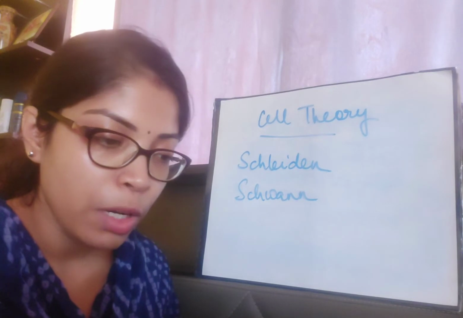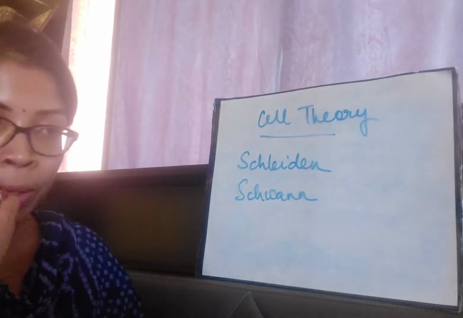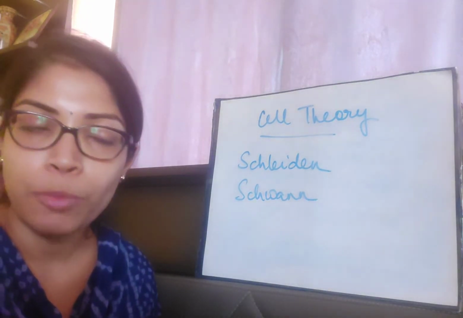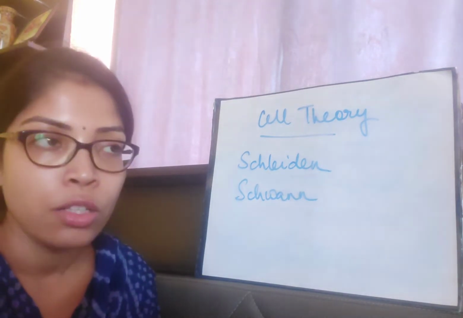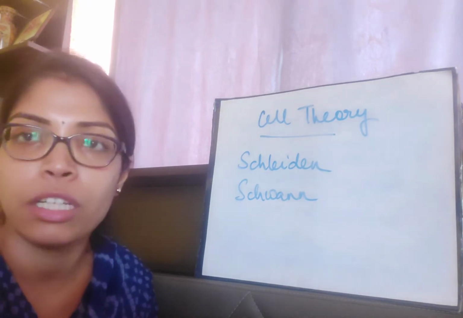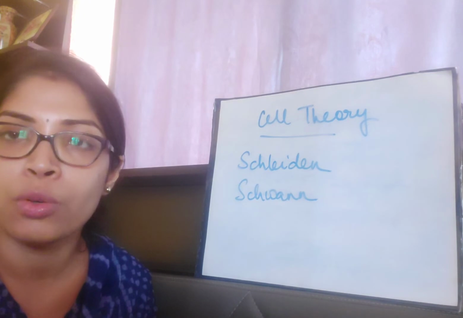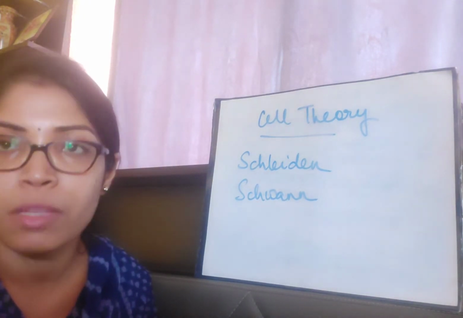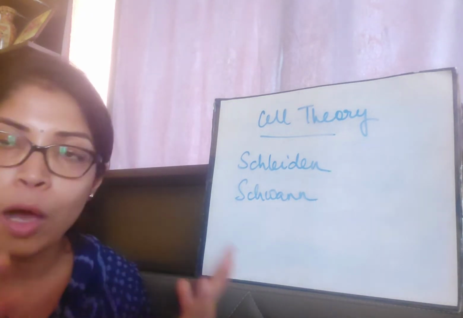A mass of membrane bound protoplasm that includes nucleus is known as cell. Now before explaining further, let me tell you the meaning of protoplasm. Protoplasm basically means the living part of the cell. So which portions of the cell are the living part? The cytoplasm and the nucleus are the living part of the cell, and together they are known as protoplasm. So a mass of membrane bound protoplasm, obviously the cytoplasm and nucleus, they are bound by a membrane.